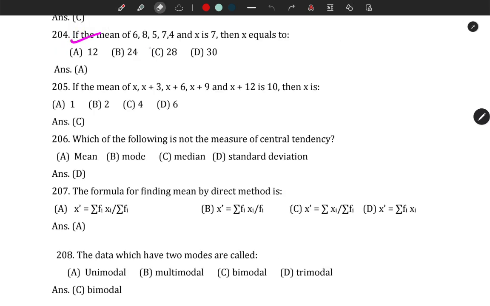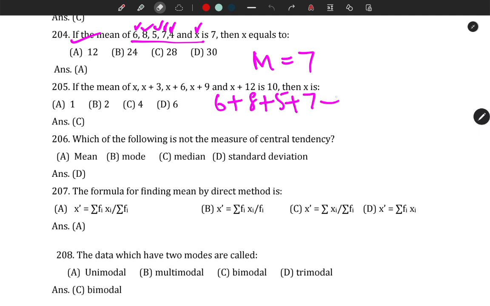Next question, the mean of 6, 8, 5 and all these terms is 7. So we have 1, 2, 3, 4, 5, 6 observations. The mean is given to be 7. Mean means the sum of all observations divided by the total number of observations. So 6 plus 8 plus 5 plus 7 plus 4 plus x, divided by 6, is equal to 7.